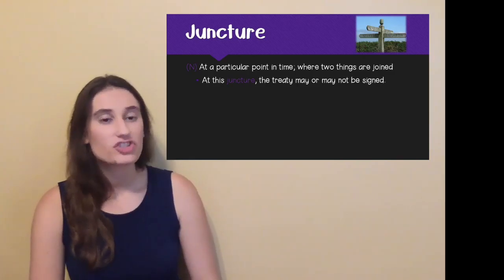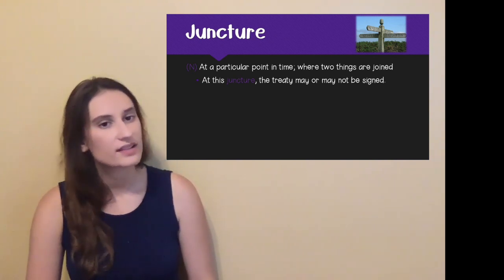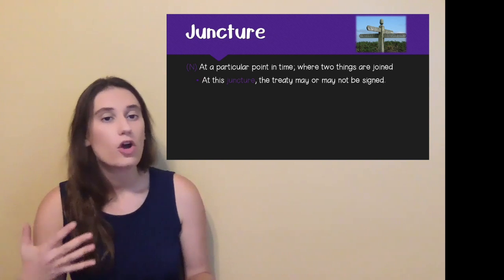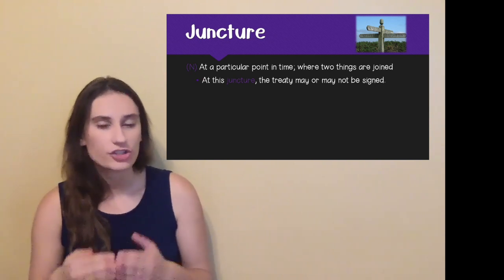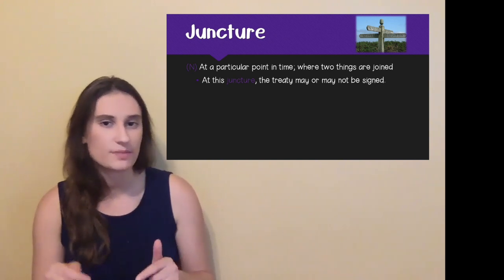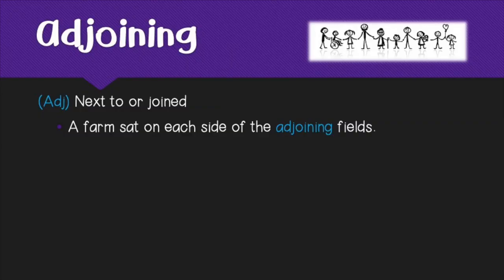Next up is the word juncture. It is a noun that means a particular point in time where two things are joined. At this juncture, the treaty may or may not be signed. It can be physical or metaphorical. At this juncture, at this point that I've decided in my head, this point in this space and time, the treaty may or may not be signed.